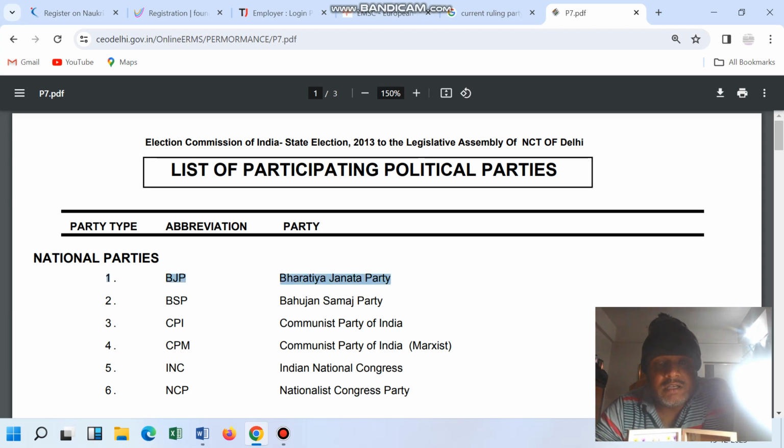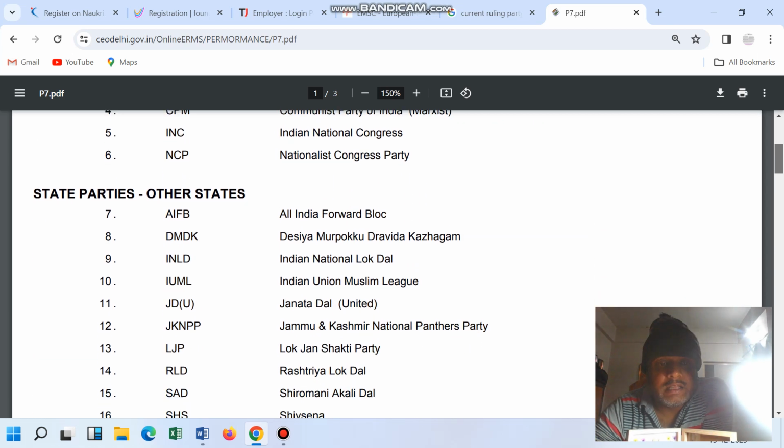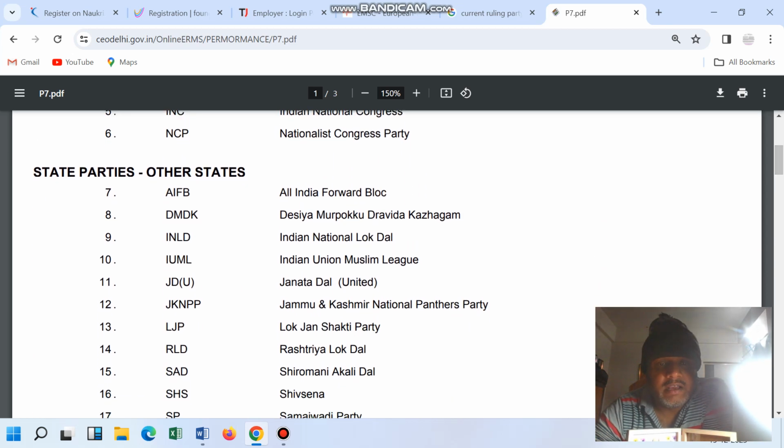Now one of the persons told how many parties are there. This is there, this is there, CPM is there, NCP is there, NCP is Sharad Pawar's party. Then All India Forward, DMK is there, UML, the JD, Janata Dal is there.